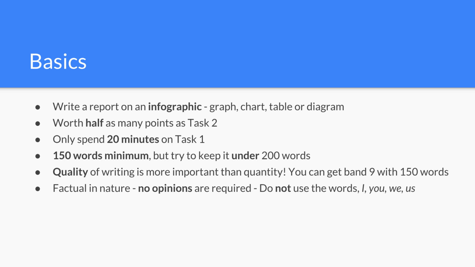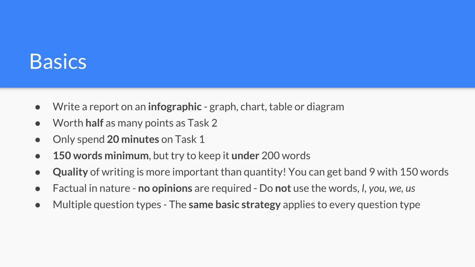Next, keep in mind that the essay is factual in nature. This means that you have to write a very academic and a formal essay. So your opinions are not required. So don't be using words like I, you, we, or us.